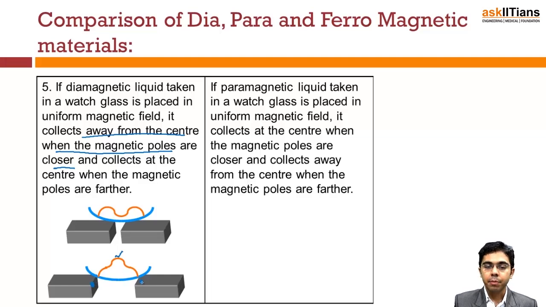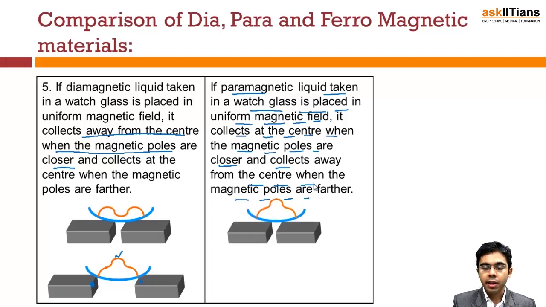Now if we talk about the paramagnetic liquid taken in the watch glass, the effect is definitely the opposite of that of diamagnetic materials. In a uniform magnetic field, it collects at the center when the magnetic poles are closer, and collects away from the center when the magnetic poles are farther, because of the feeble attraction.